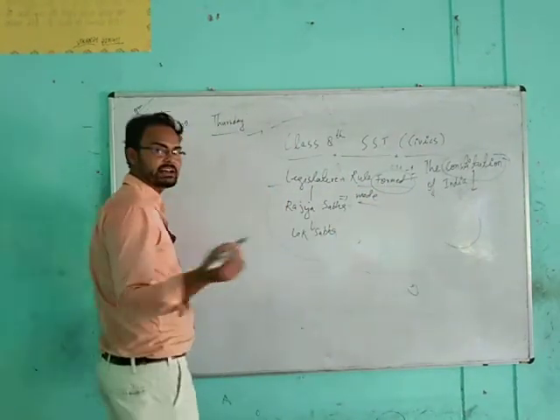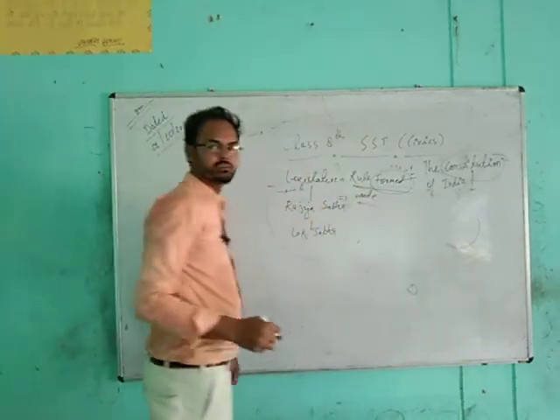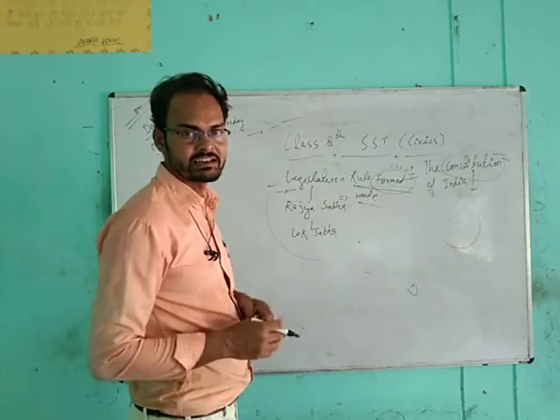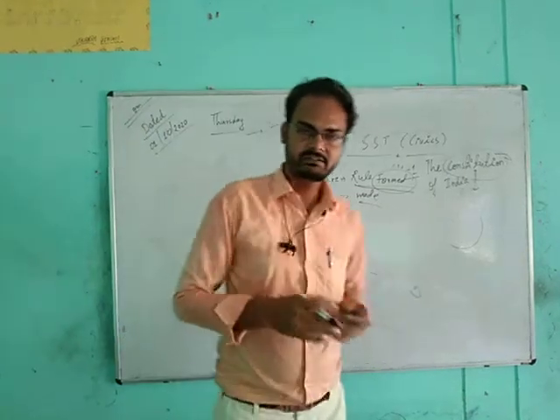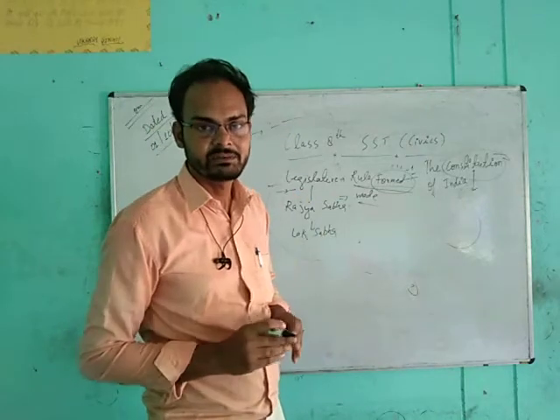So three organs are there. Legislature is to make rules, like Vidhan Sabha and Vidhan Parishad in the state, and in the centre Lok Sabha and Rajya Sabha.